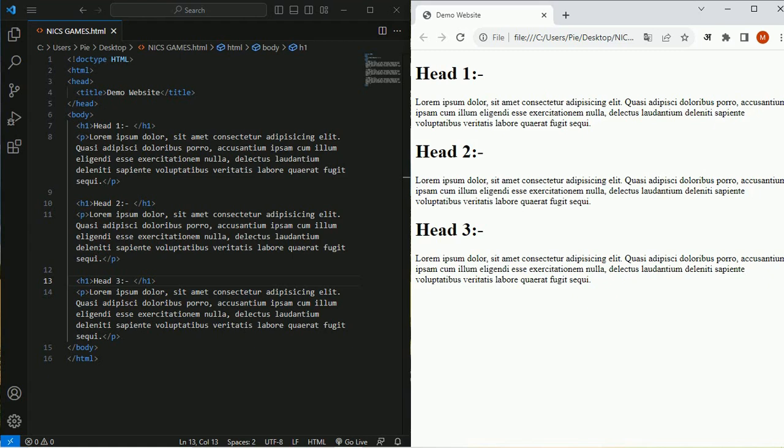Let me just change the heading names. It's heading 2 and it's heading 3. Here we have generated a simple heading and paragraph page. You can create any web page for your notebook or anything you want to show, in heading and paragraph style, without using any CSS, and it is very easy.